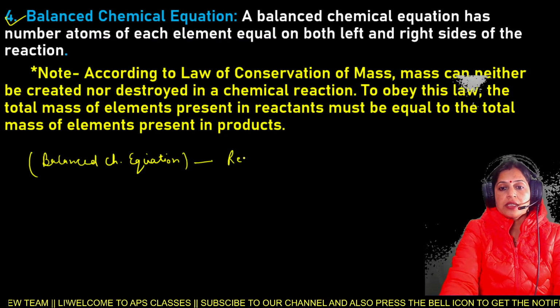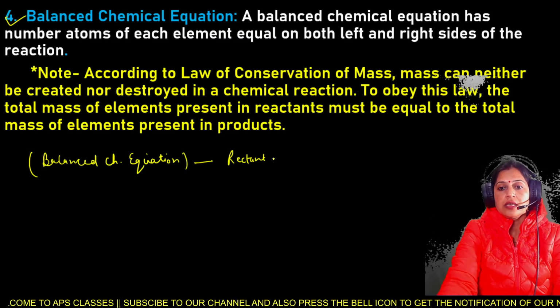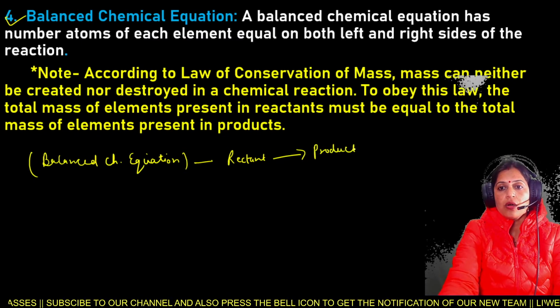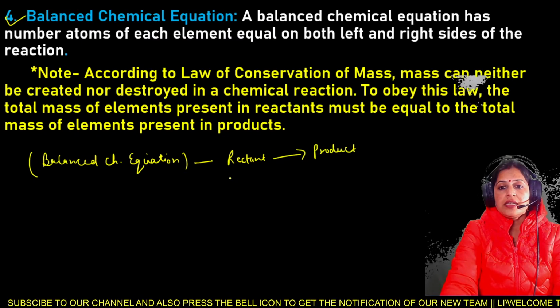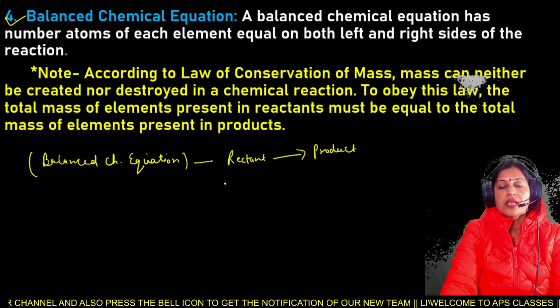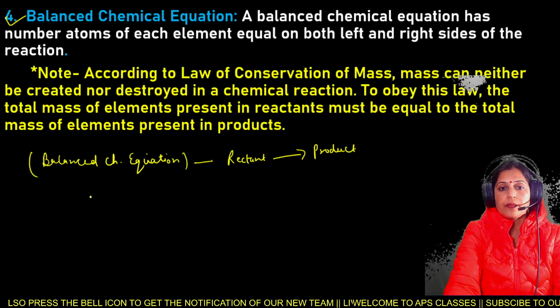When the reactant side is equal to the product side, or when the left hand side is equal to the right hand side, that reaction is known as a balanced chemical equation.